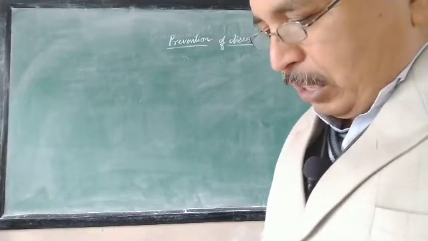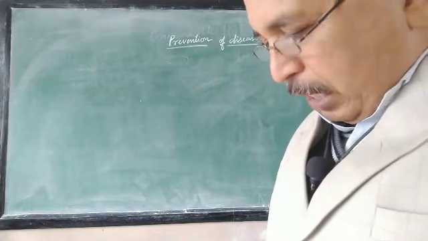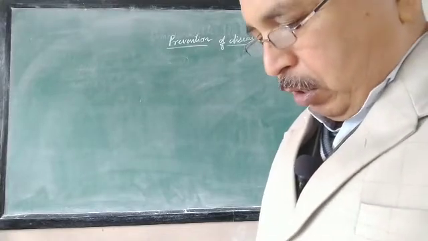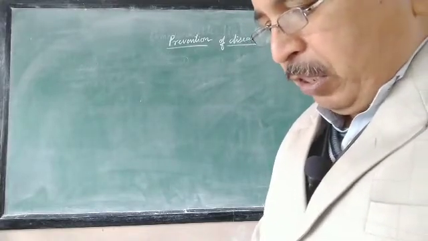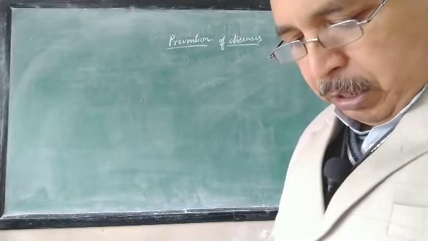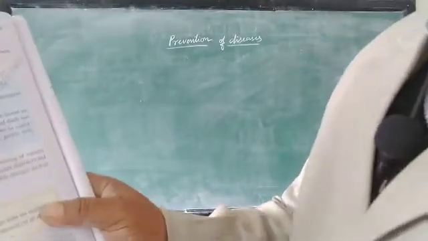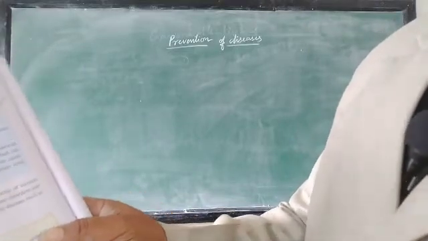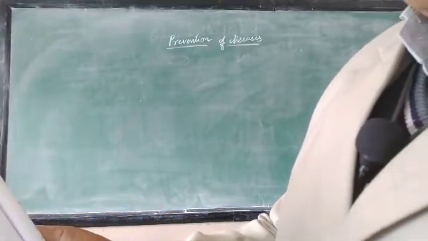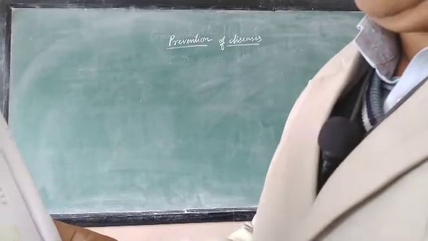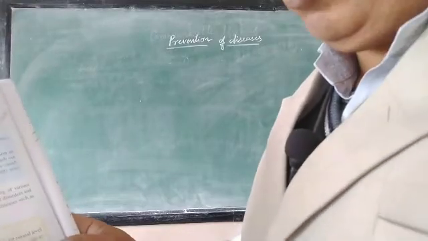Now come to the next one. The next exercise you will have, I am turning the pages, on page number 96 of your book. You see, you have this, name the following. A vitamin whose deficiency causes night blindness. Answer is vitamin A, but this is not included in your syllabus.